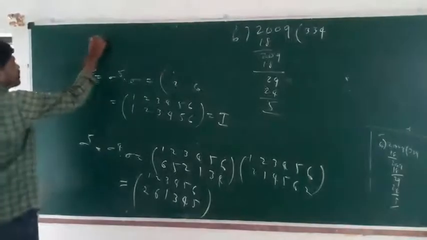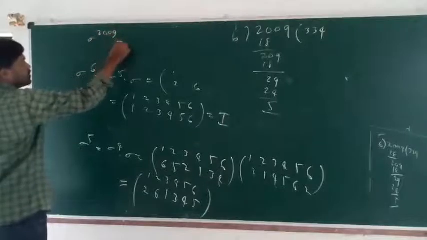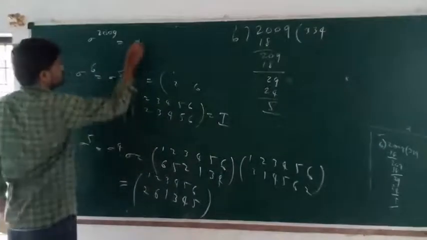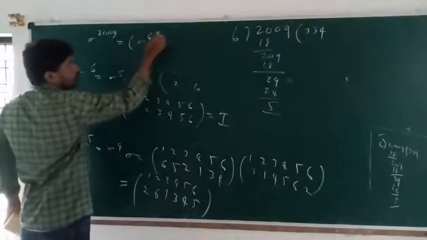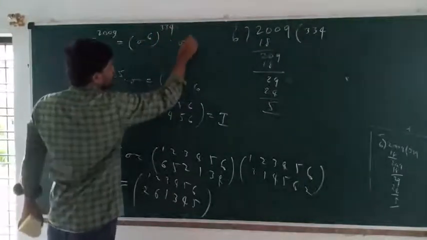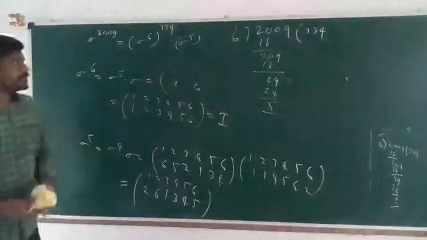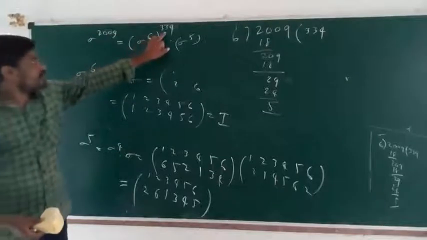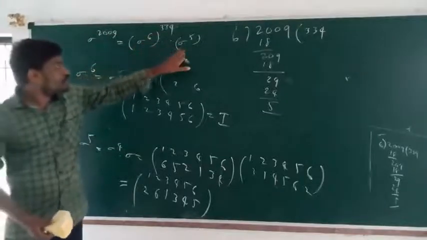So sigma power of 2009 you can write down. Sigma power of 6 is the identity permutation. So sigma power of 2009 is equal to sigma power of 6 whole power of 334 into sigma power of 5.